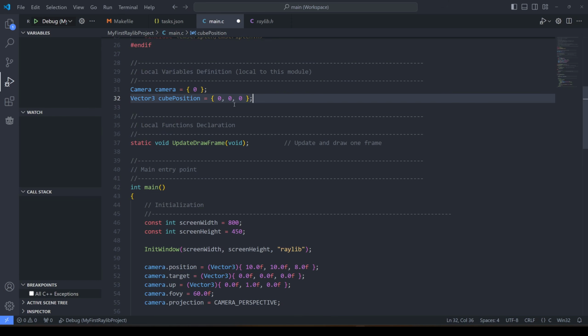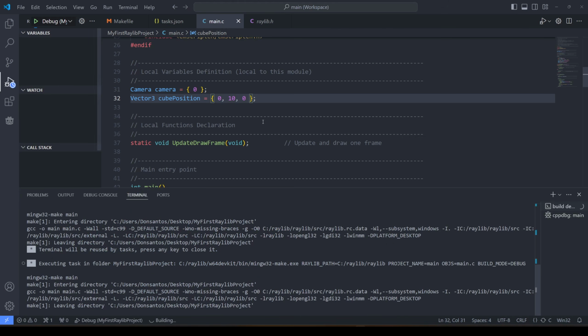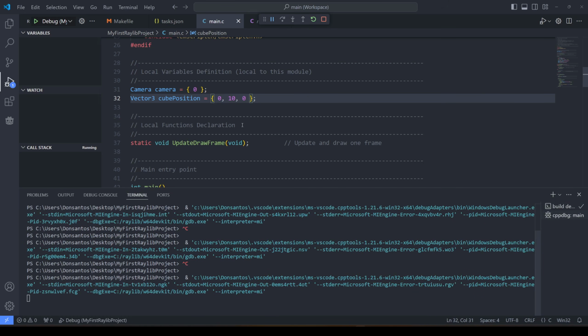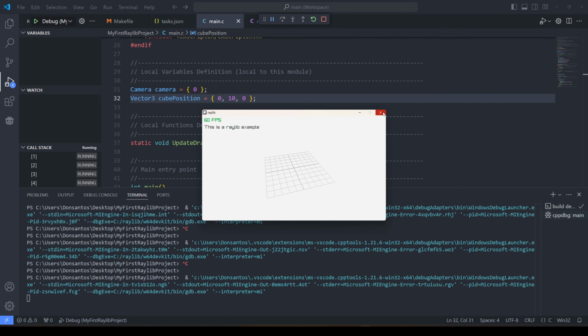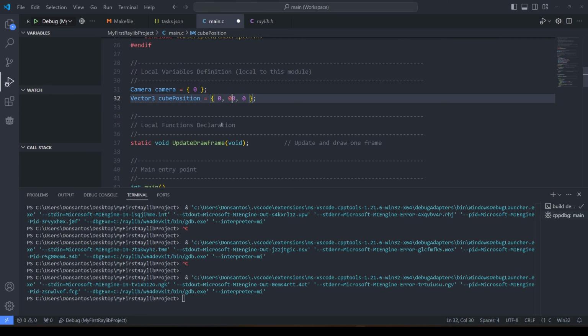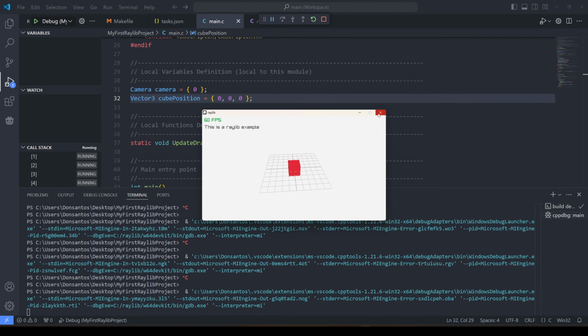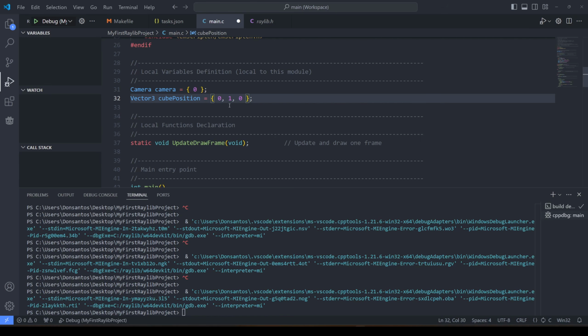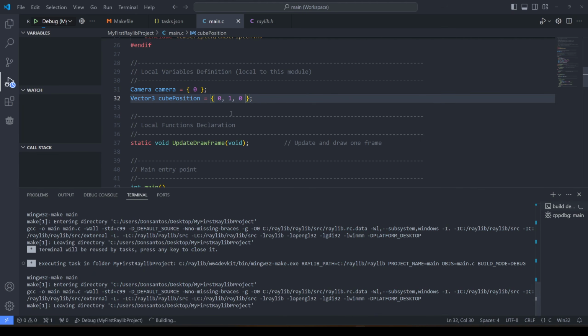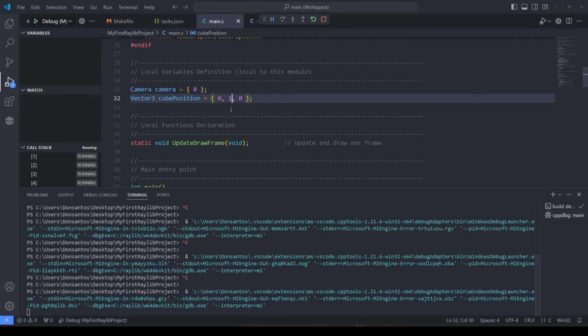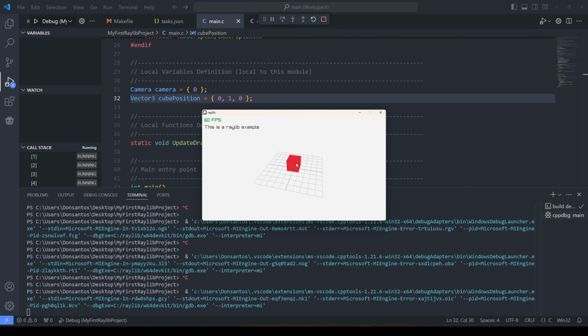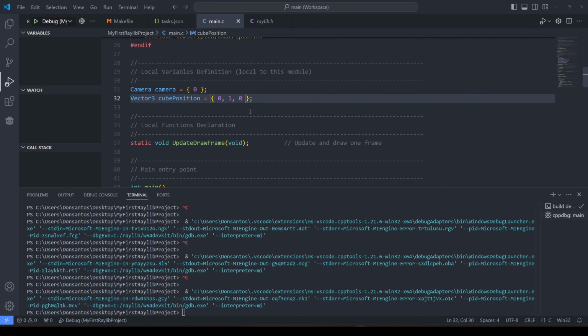So I'm guessing this is a vector and I'm gonna change the value here to 10. Will that even show up? Will we notice? I'm not sure. It's gone. So I'm guessing if I change that back to 0, save, run, or did I change something else? Okay. So is this measuring meters or pixels? It has to be meters now, right? Like units of length. Yeah. 1. It's now standing on top of the grid as opposed to in the middle of it.